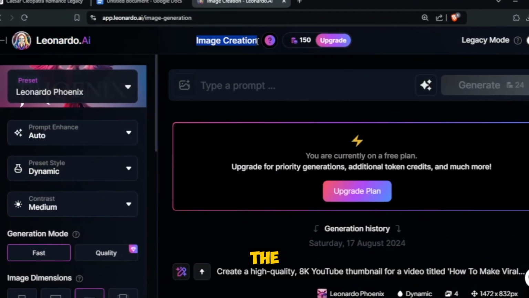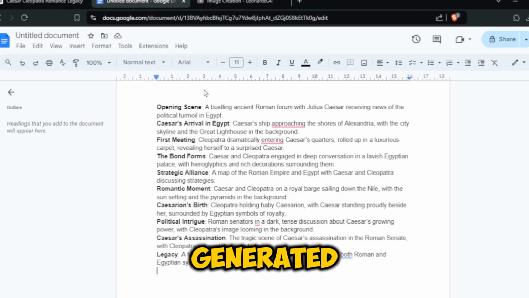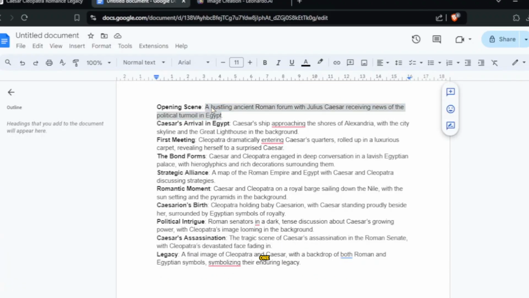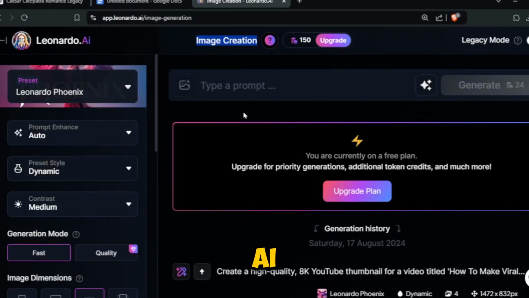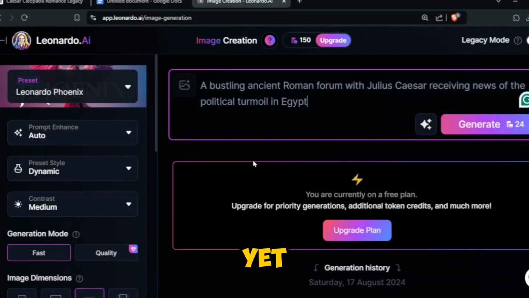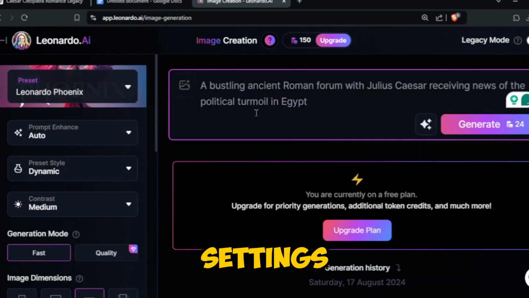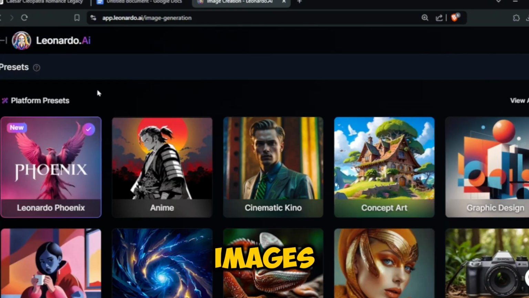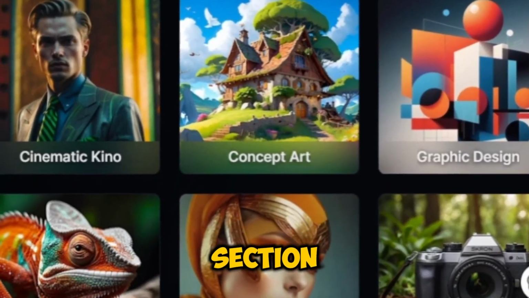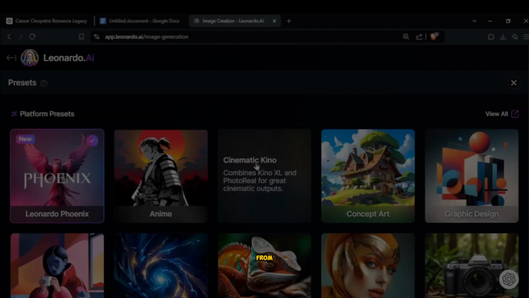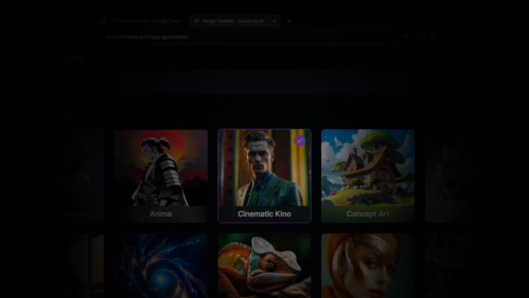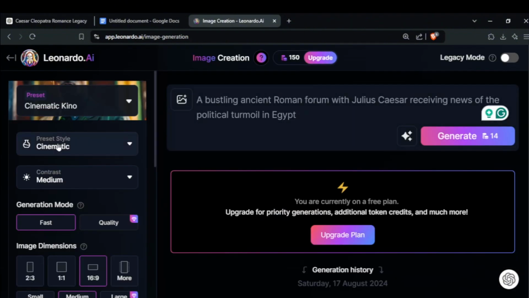Now, go back to the image prompts that ChatGPT generated for us. Copy them one by one and paste them into Leonardo AI, but do not generate the images yet. We need to tweak a few settings to get the exact type of images we want. In the preset section, there are many different styles to choose from. I'll select cinematic for the preset style and leave the contrast at the default medium setting.